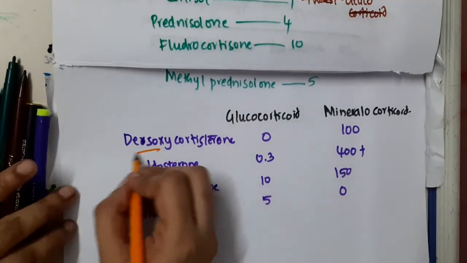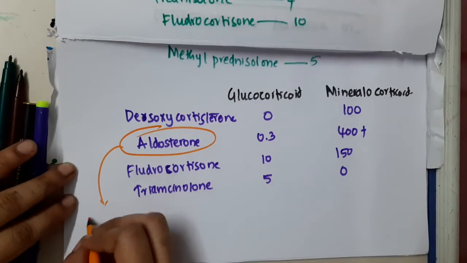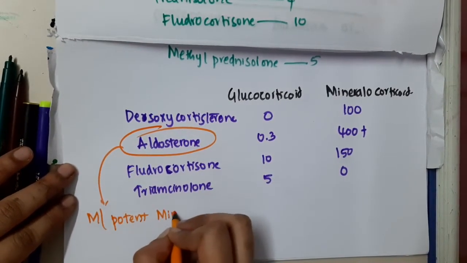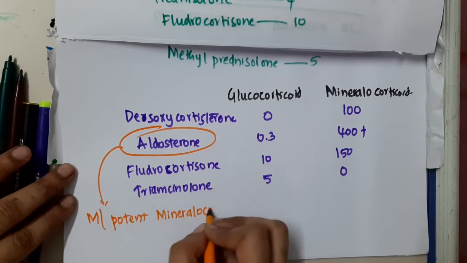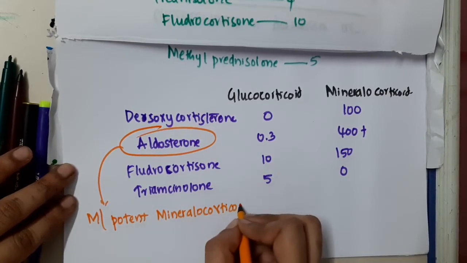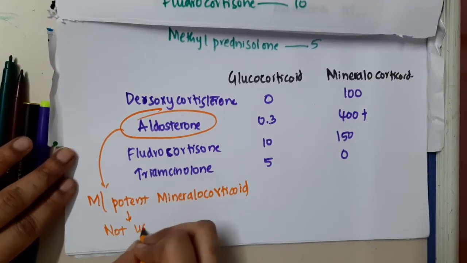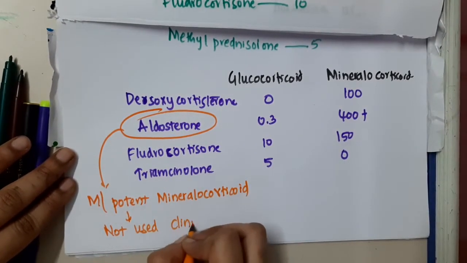So if you see, aldosterone is the most potent mineralocorticoid. But the main problem with aldosterone is it cannot be used clinically. It is not used clinically.